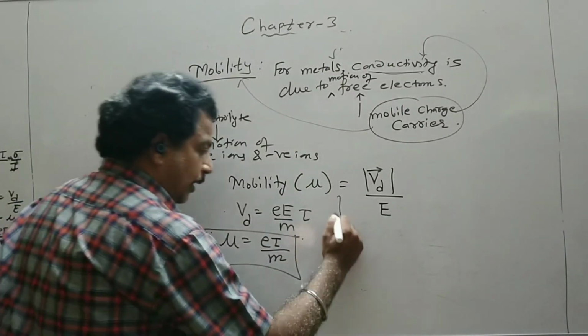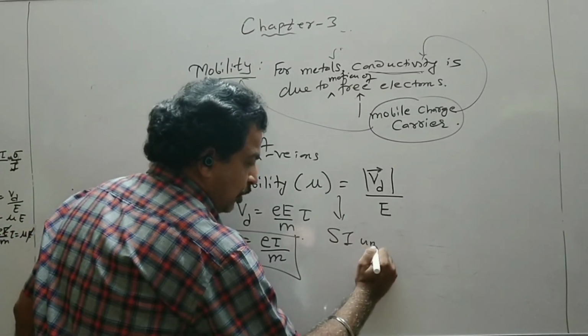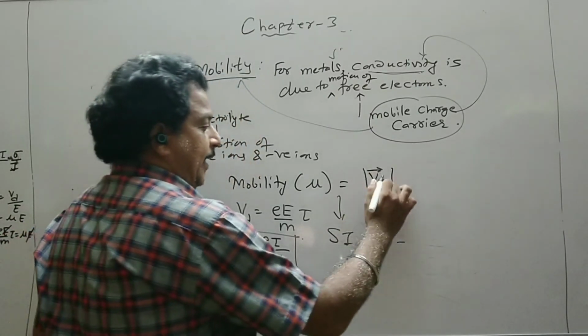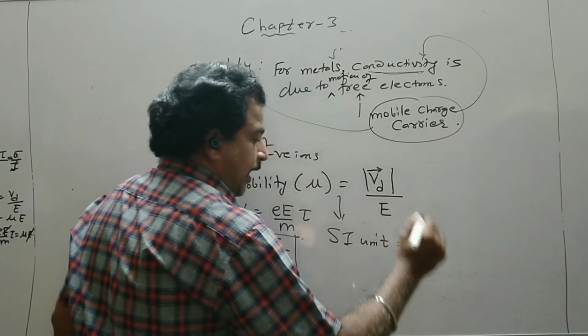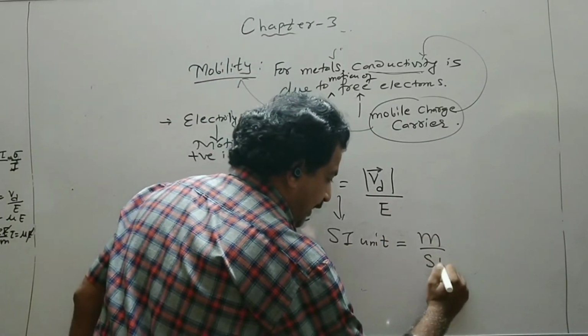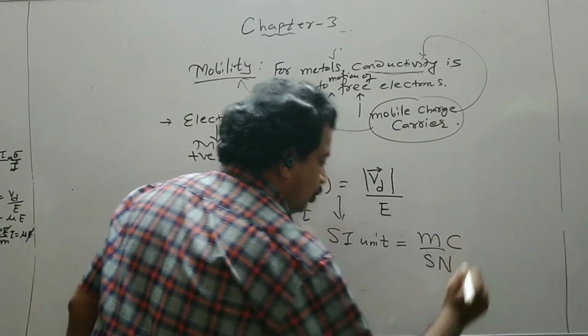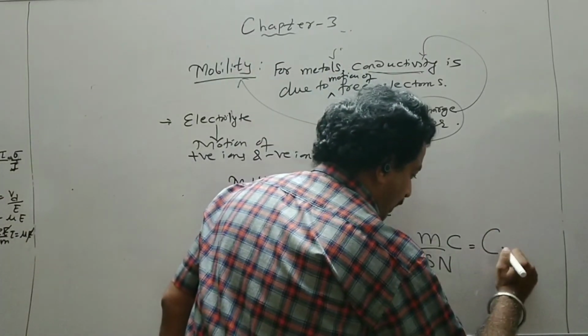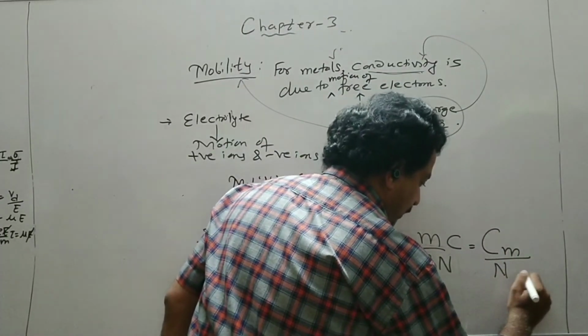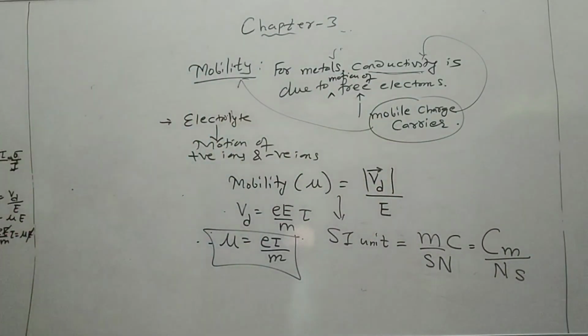Now let us talk about the SI unit. Clearly the SI unit of the drift velocity is meter per second, and that of electric field intensity is Newton per coulomb. So I can write it as coulomb meter upon Newton second. Here C stands for coulomb. It should not be read as centimeter.